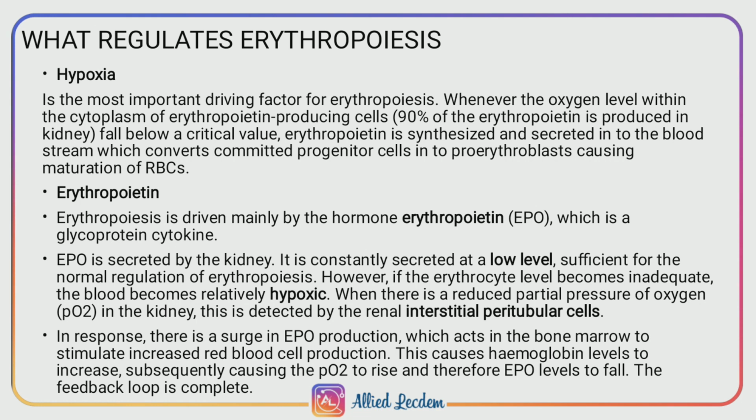In response, when a person is undergoing hypoxia, there is a surge in erythropoietin production, which acts in bone marrow to stimulate increased red blood cell production and development of proerythroblast and release of matured erythrocyte into the blood. So, increased red blood cell production causes hemoglobin level to increase. It subsequently causes the partial oxygen pressure to rise and therefore the erythropoietin level falls down. So, this is how a complete cycle is completed.